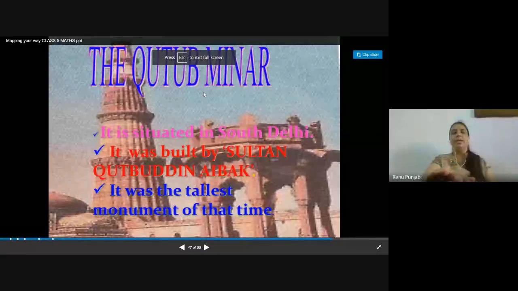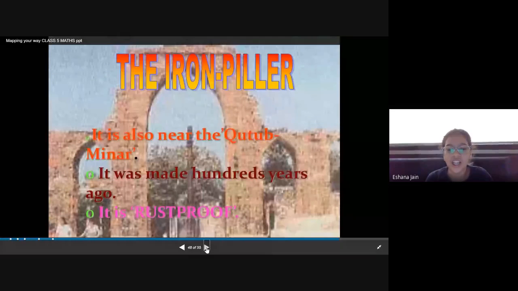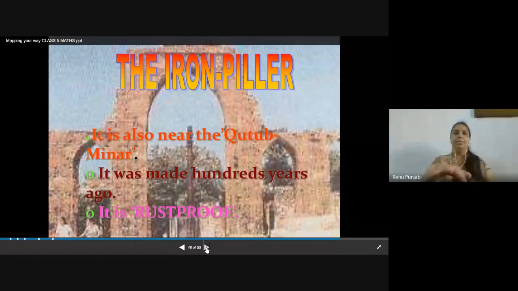The Qutub Minar is situated in South Delhi. It was built by Sultan Qutub-ud-din Aibak. It was the tallest monument of that time. Nowadays, you can see many tall buildings, but Qutub Minar was the tallest building of the early ancient times. And now it is Burj Khalifa in Dubai.